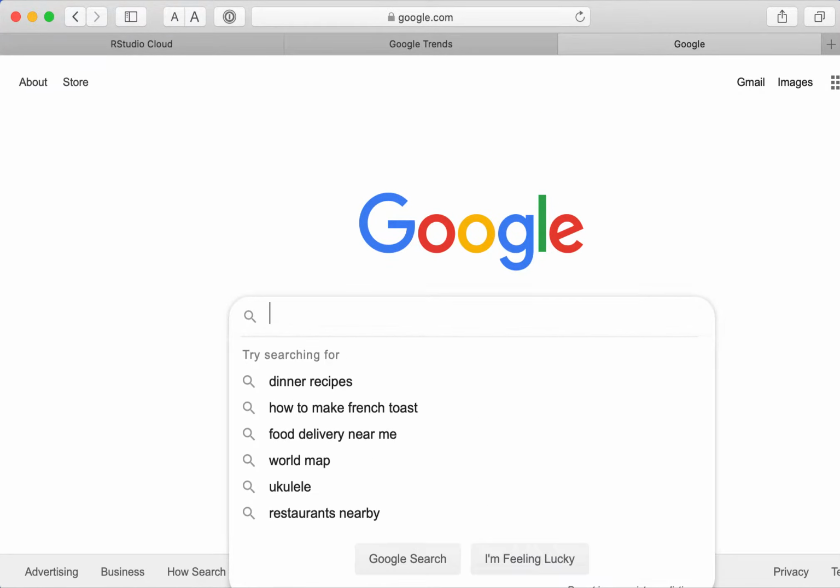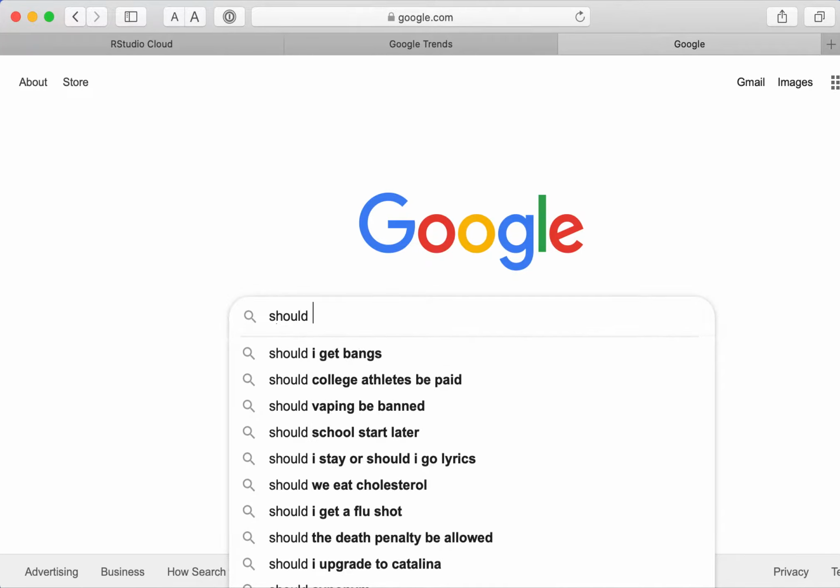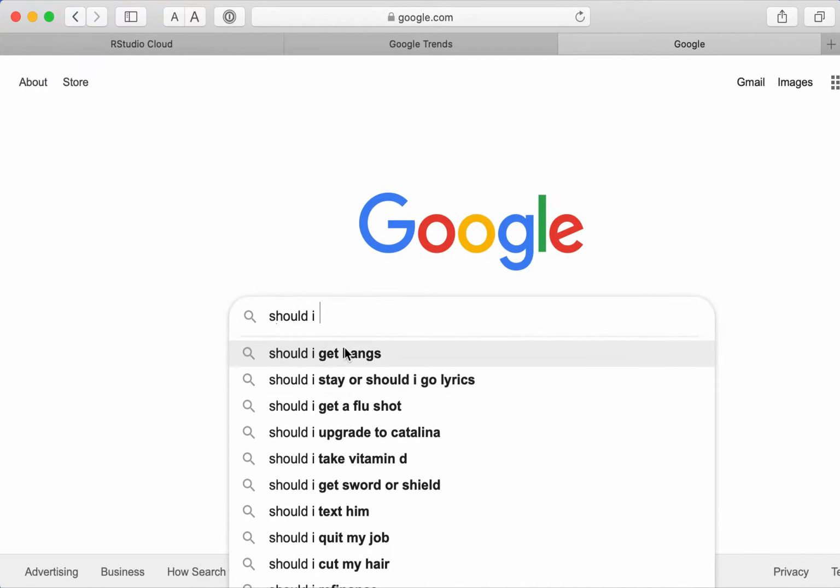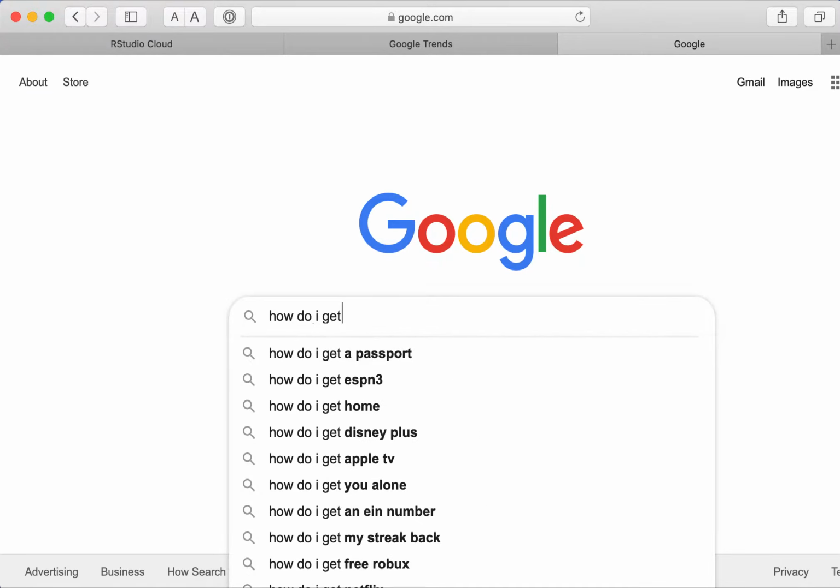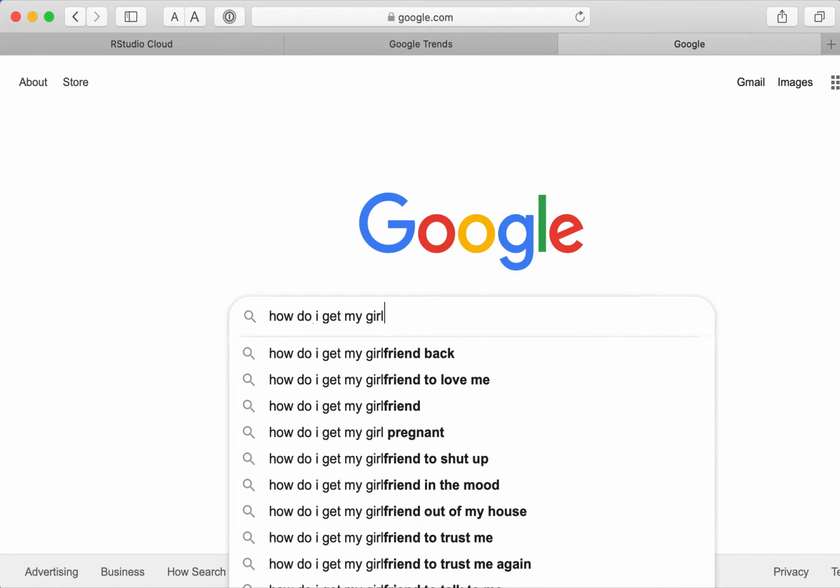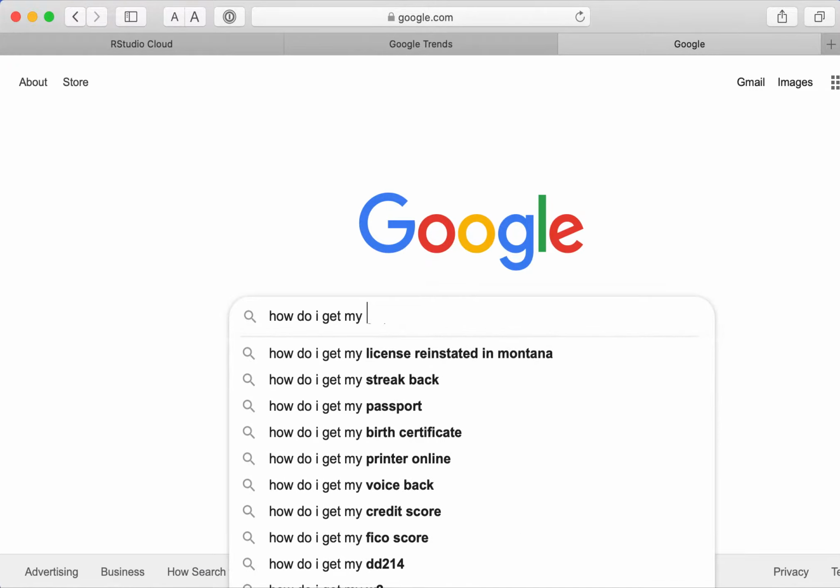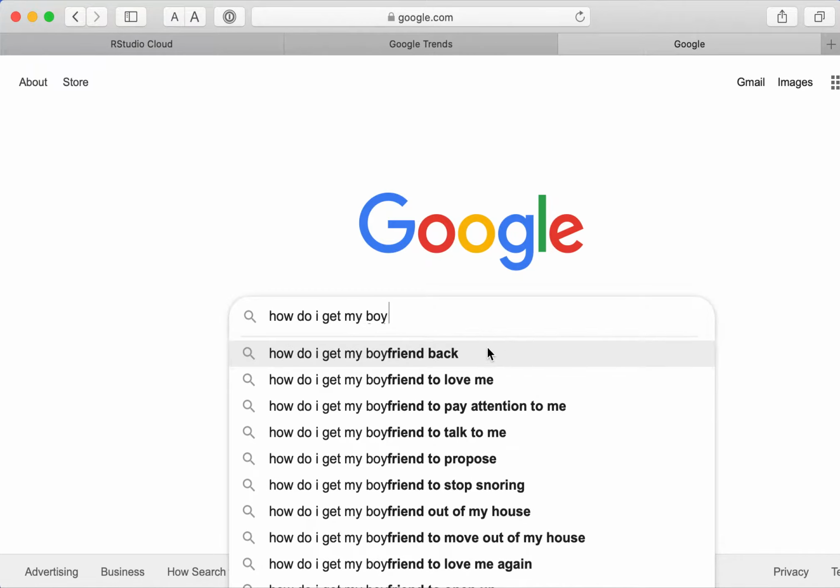Or there are some really funny ones you can see, like "should I get bangs," or "how do I get my girlfriend to love me," or "how do I get my girl pregnant," "how do I get my girlfriend to shut up," or then you could look at boyfriend. This just gives you a sense of what people are searching for on Google. It'll try to auto-populate it with common things. How do I get my boyfriend to stop snoring?